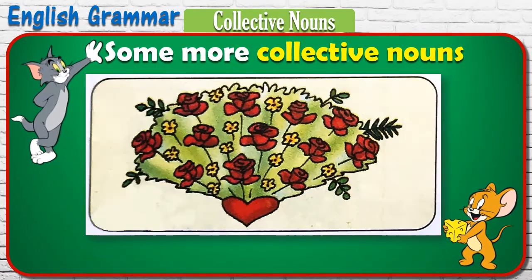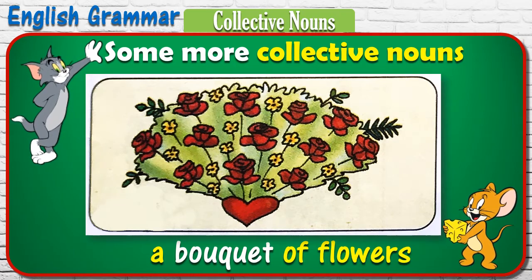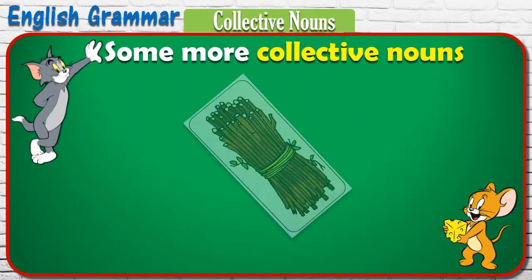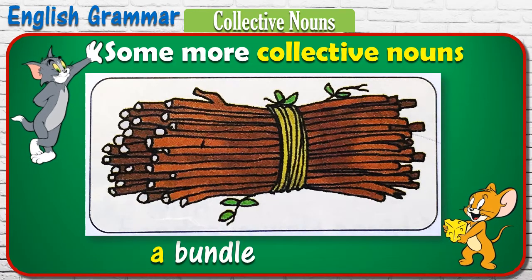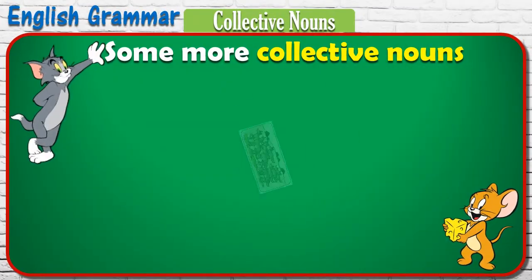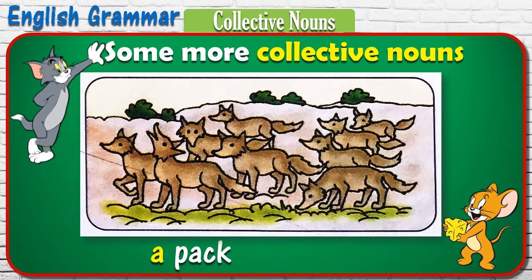A collection of flowers is called a bouquet of flowers. The collective noun for a collection of sticks is a bundle of sticks. A pack of wolves is a collective noun for a collection of wolves.